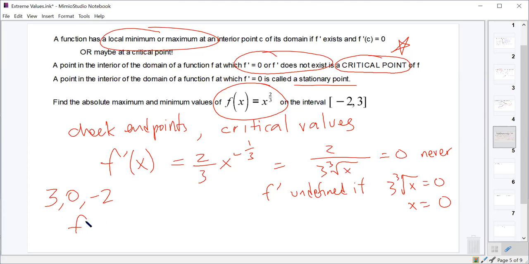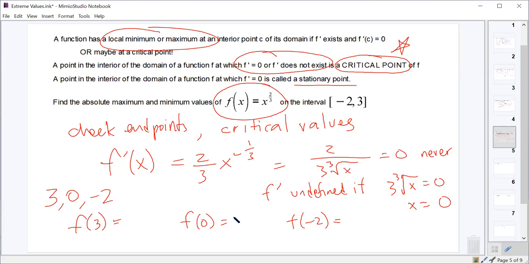All we need to do is figure out what's f of 3, what's f of 0, and what's f of -2. And then we'll know which one is the largest and which one is the smallest, and we'll be done. So what is f of 0? That's the easiest one.